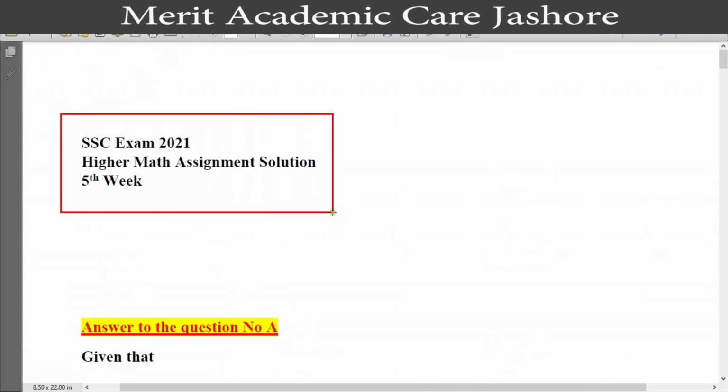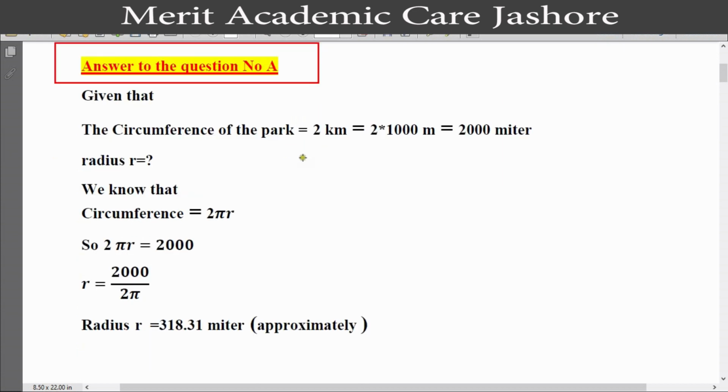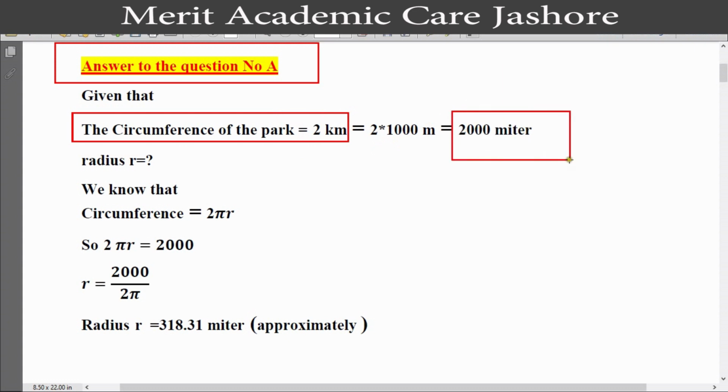SSC exam 2021 higher math assignment solution, 5th week. At first we give the first question answer. Answer to question number A. From the question it is given that the circumference of the park is 2 km. Now we multiply 1000 into 2 and get 2000 meter.